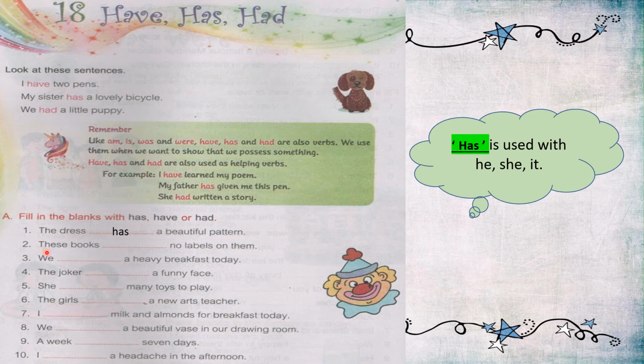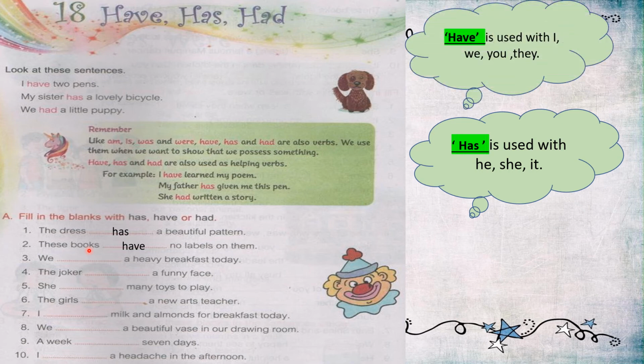Second: These books dash no labels on them. These books have no labels on them, because the subject is books. There are many books. So if the subject is a plural noun or plural pronoun, we use have. Have is used with I, we, you and they.